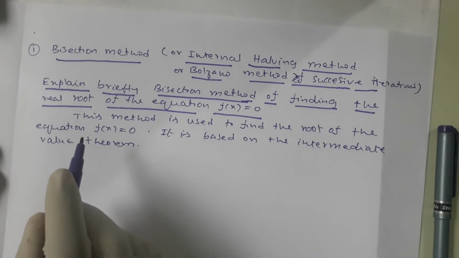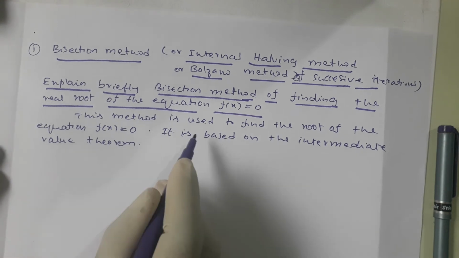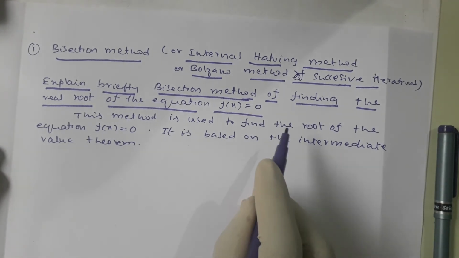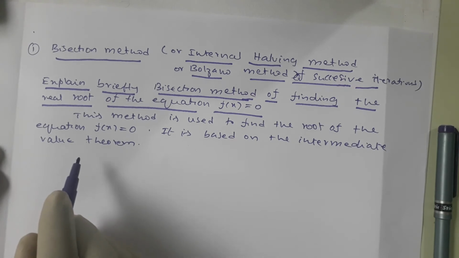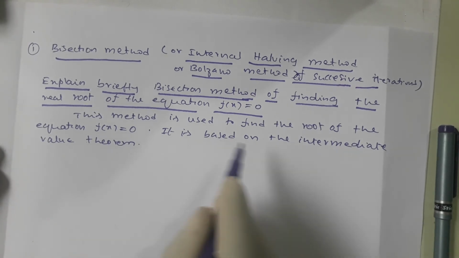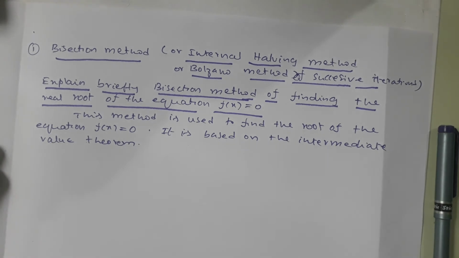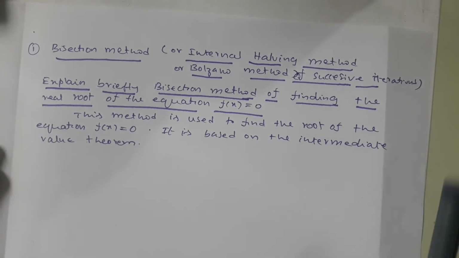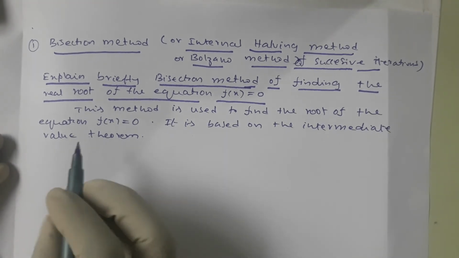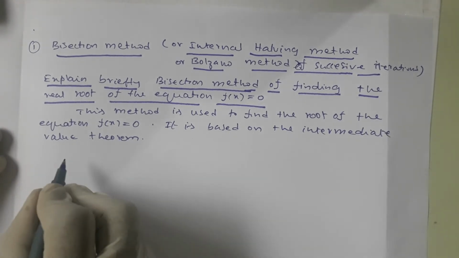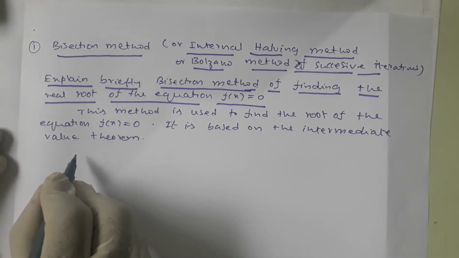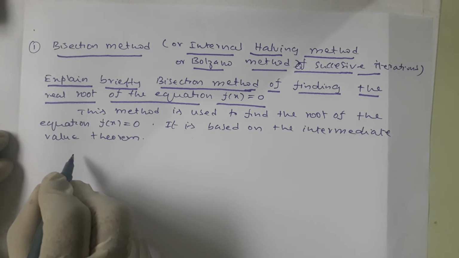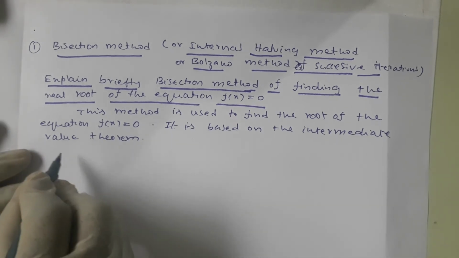Right. So what will it be? This method is used to find the root of the equation f of x is equal to 0. It is based on the intermediate value theorem that we discussed in the first sem also. So how is it based on the intermediate value theorem? What is the intermediate value theorem actually?